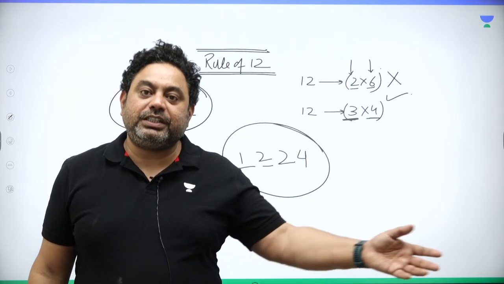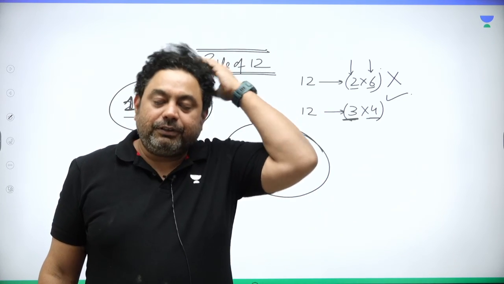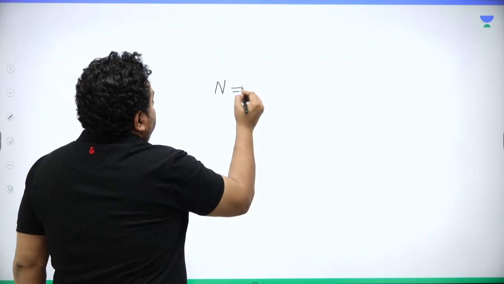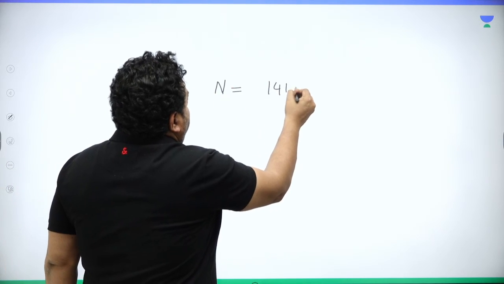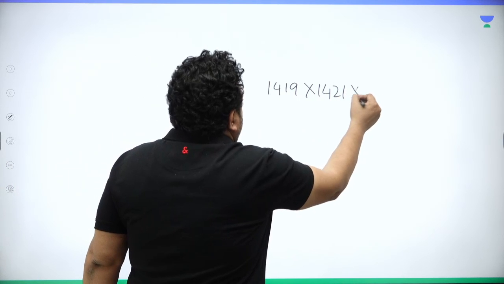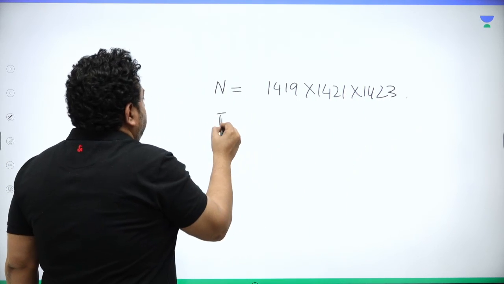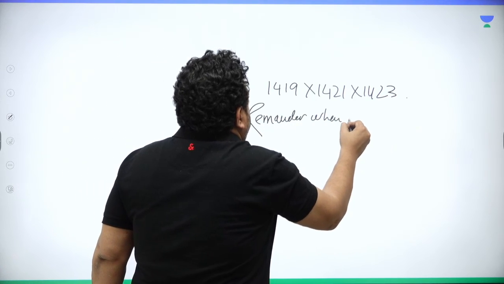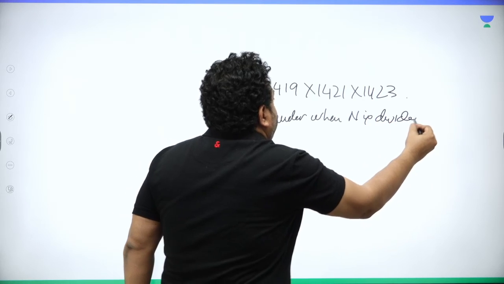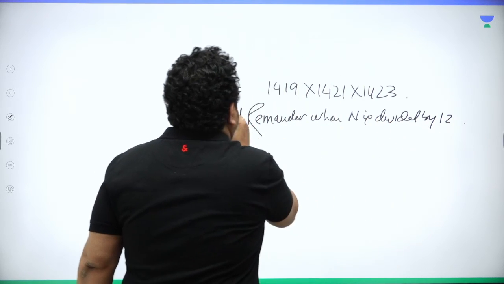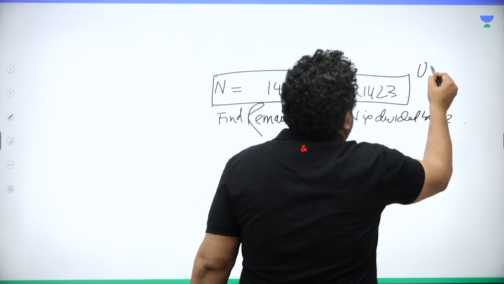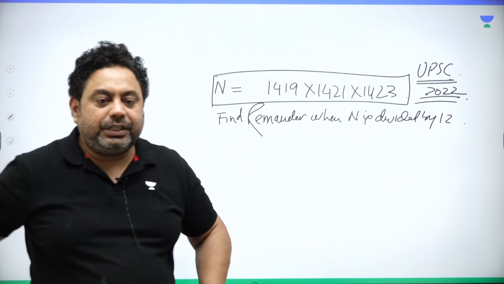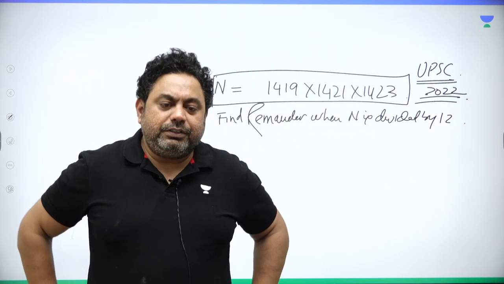And they can give you a question in series, like we have done a question of divisibility of 6. So check out this question. I say I have a number n which is 1419 into 1421 into 1423. Find the remainder when n is divided by 12. A very similar kind of question was there in UPSC CSAT 2022, so you can check out that question as well. It was not divisibility by 12, it's a bigger number.